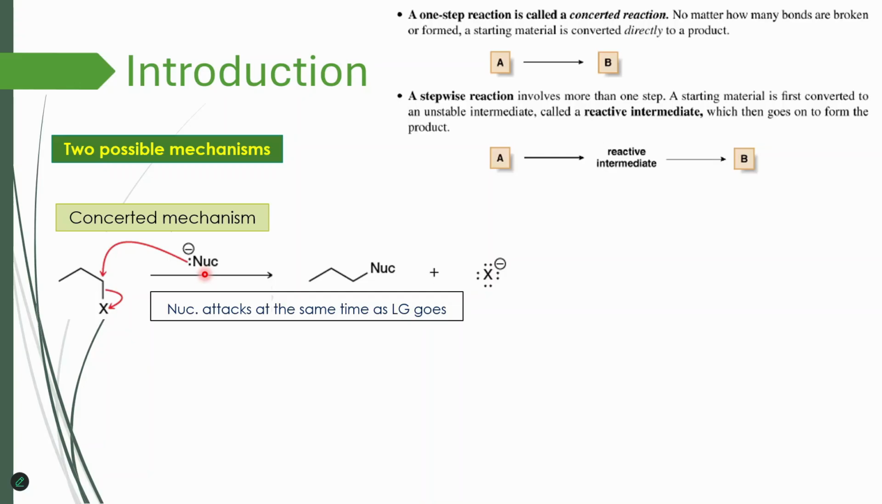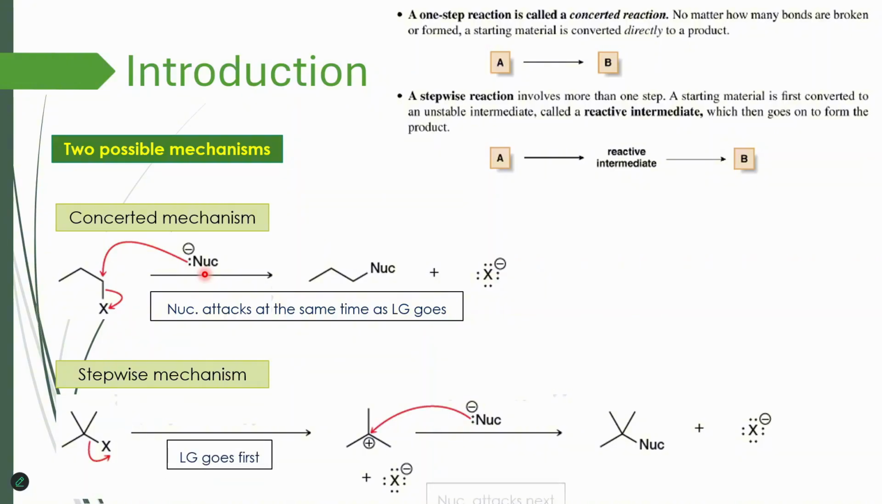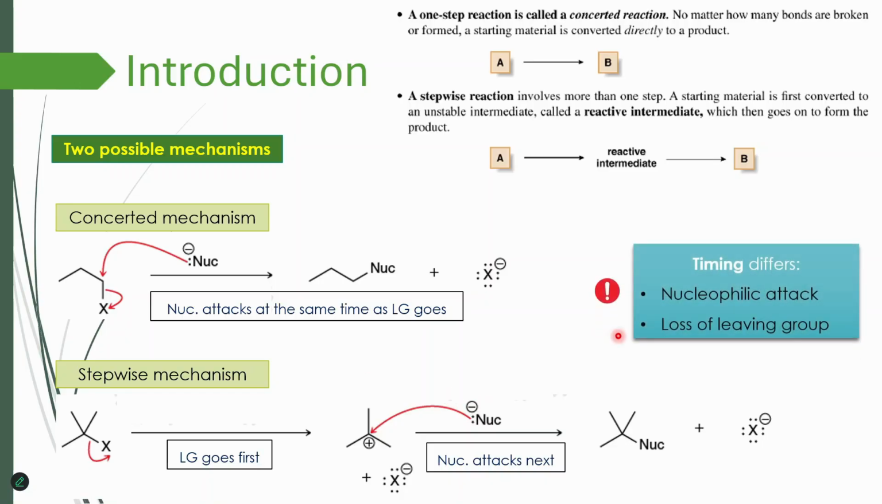The second type of mechanism that we can propose is stepwise mechanism, and here leaving group goes first and then nucleophile attacks next. So as you can see, both of these mechanisms share the same steps, nucleophilic attack and the loss of leaving group, but timing differs. In the first, concerted mechanism, nucleophile attack and leaving group leaving happen at the same time, synchronously, simultaneously. But in stepwise mechanism, we give some time for leaving group to leave first